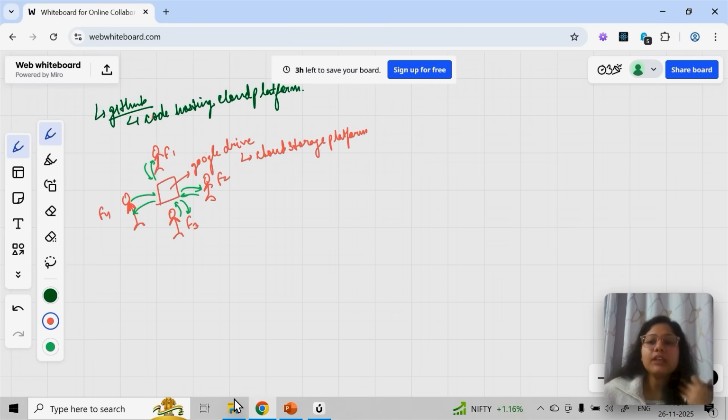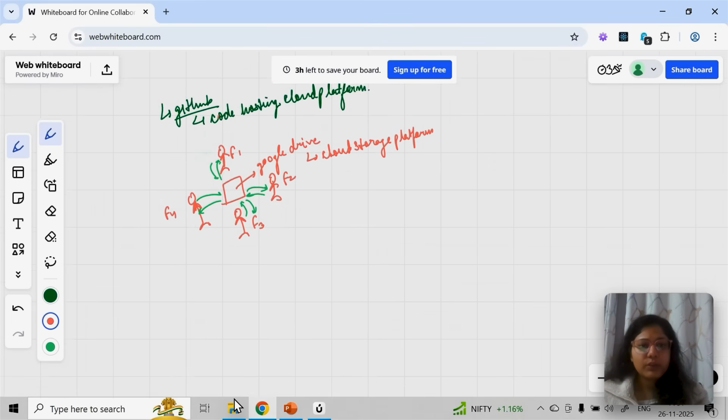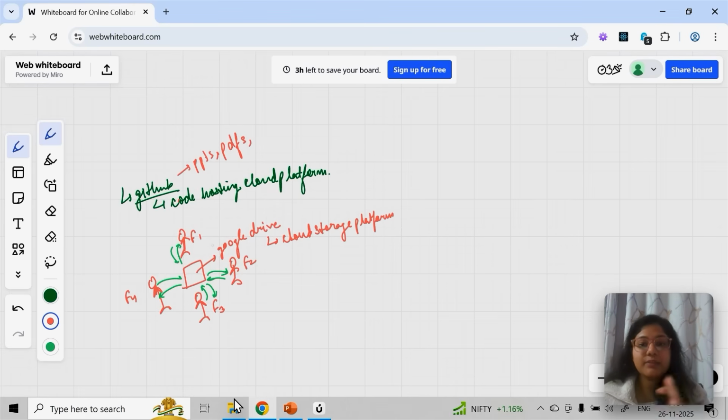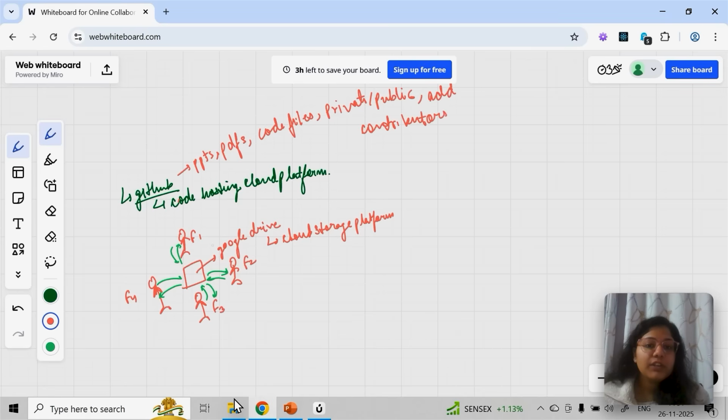Okay, now what else can be stored on GitHub? It is not confined to just code. You can store PPTs if you want. You can store PDFs, like I'll be sharing. If you go to the description, you can see I have added this PPT, I have added this PDF. You can share code files, any code file, mobile app, web app, software, anything you can share. You can make it private also, you can make it public also. You have all the options.